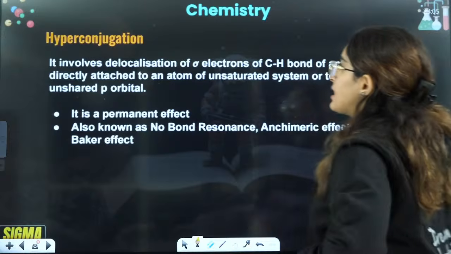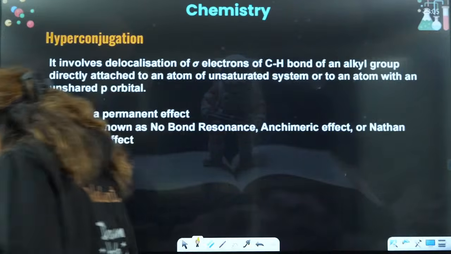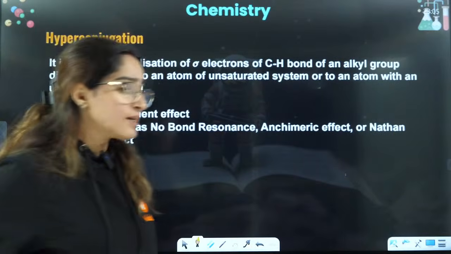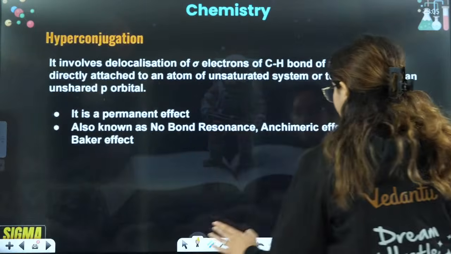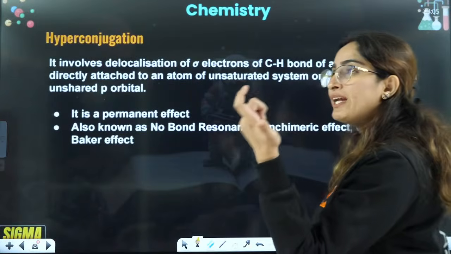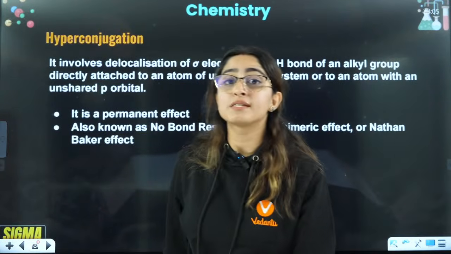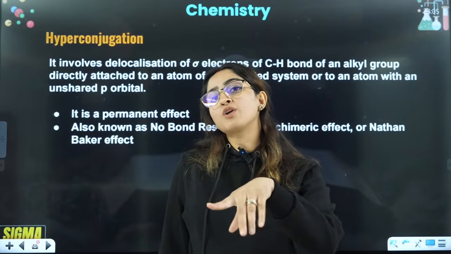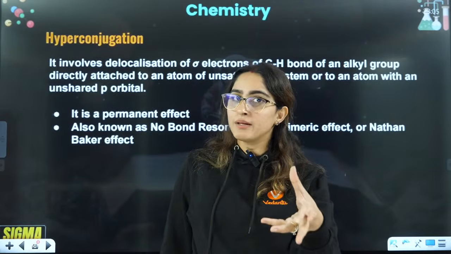Let's see this hyperconjugation effect. Everyone, quite a simple effect, one of the simple effects here. In the hyperconjugation effect, we talk about delocalization of sigma bonds, sigma electrons. In resonance, we talk about delocalization of pi electrons.